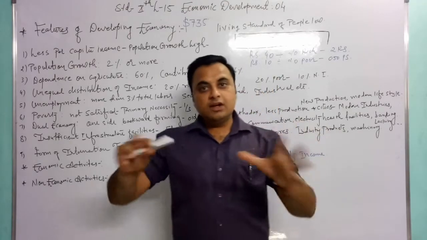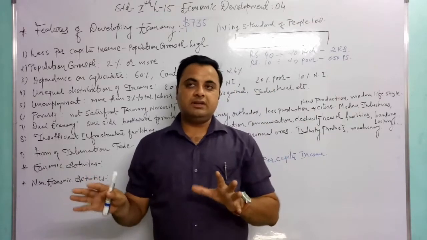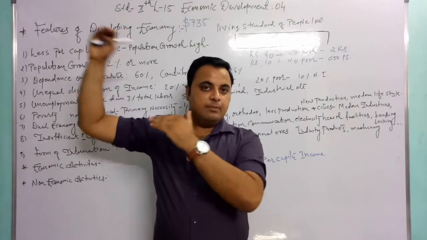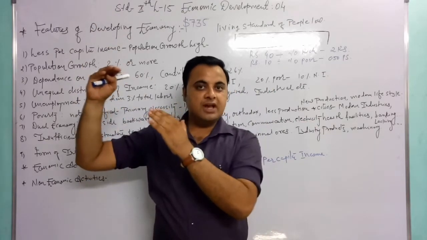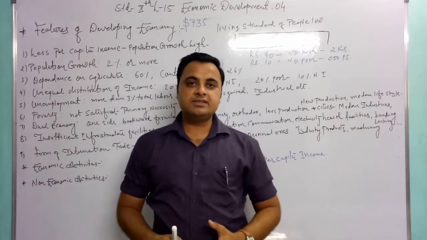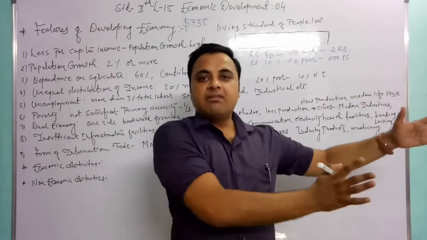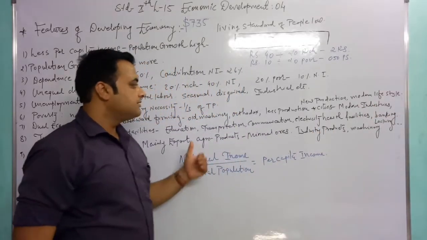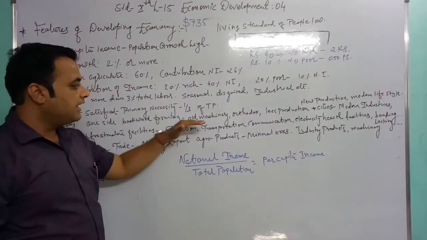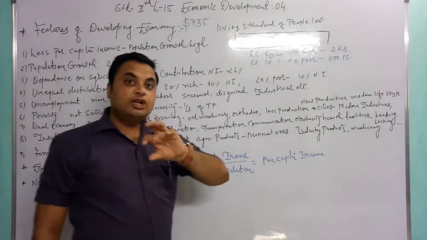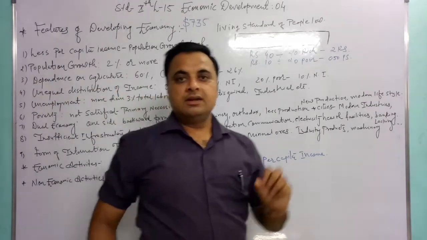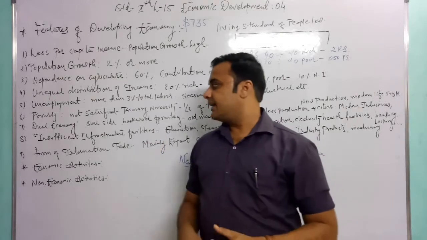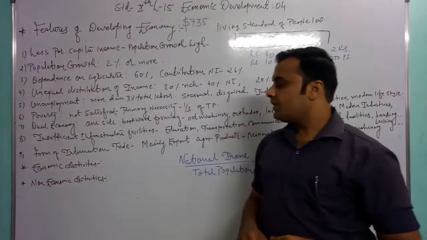So we can say the dual type of economy: a very high lifestyle, modern machinery, modern lifestyle and modern industries, and on the other side the backwardness, the backward type of lifestyle, orthodox lifestyle and old machinery. So that is the dual type of economy, that is the feature of these types of countries.